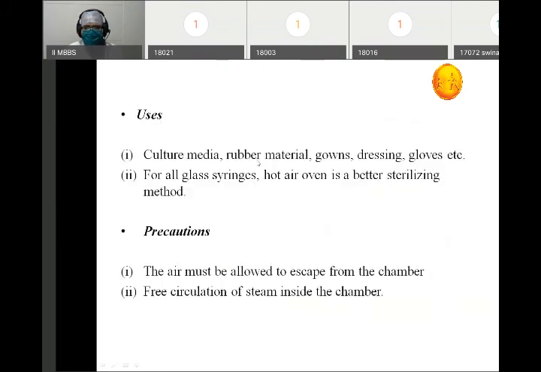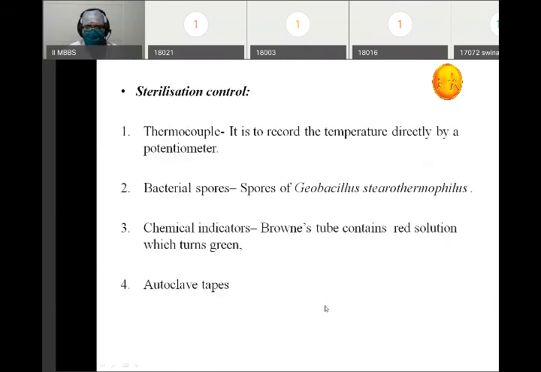Various culture media, rubber material, gowns, dressings, gloves, etc. can be sterilized using an autoclave. For glass syringes, the hot air oven is a better sterilizing method. There are various precautions which we should take while sterilizing an item. The air must be allowed to escape from the chamber, and free circulation of steam should happen inside the chamber.